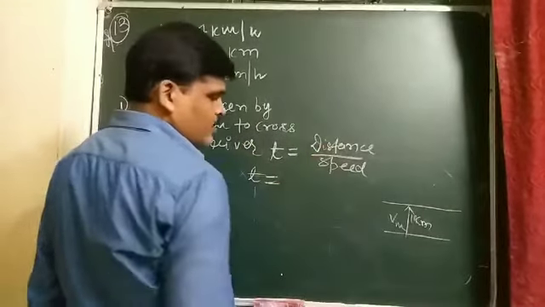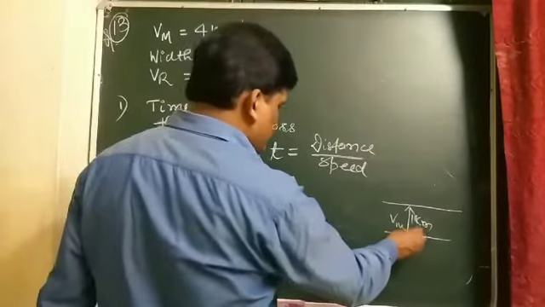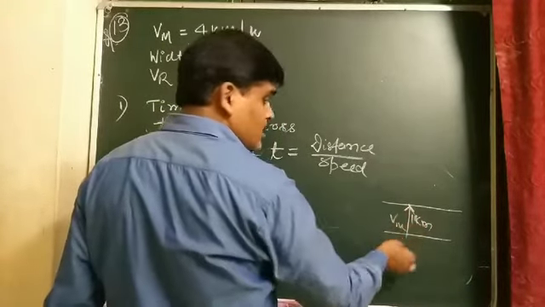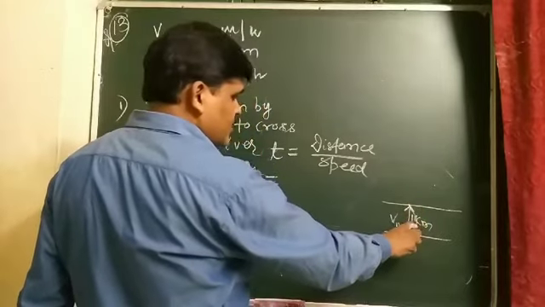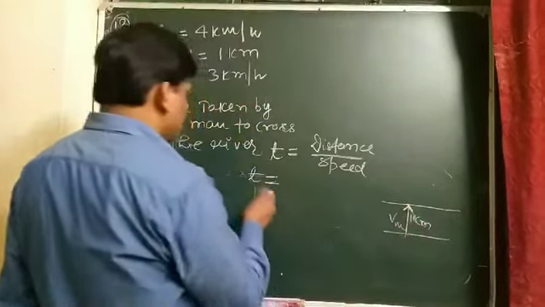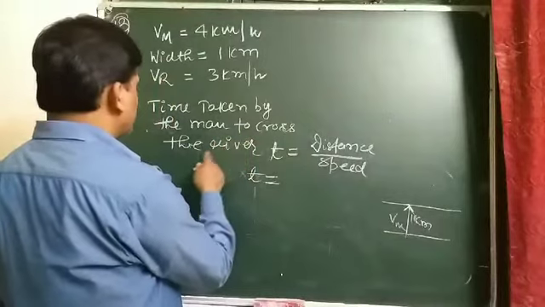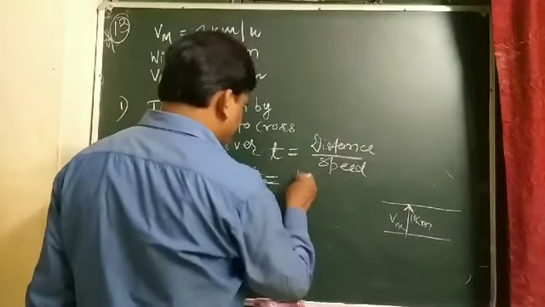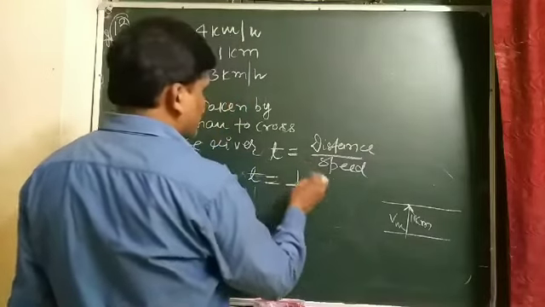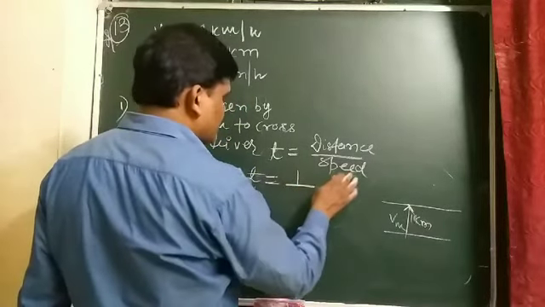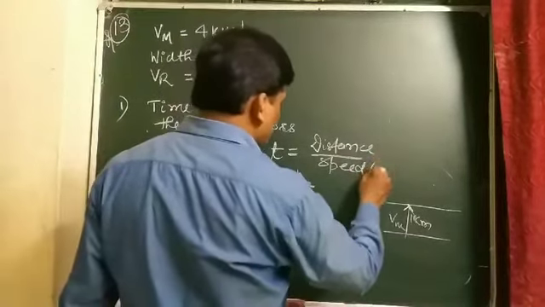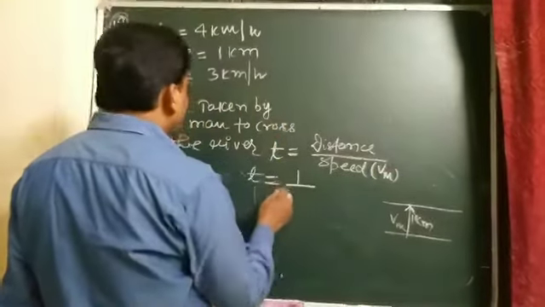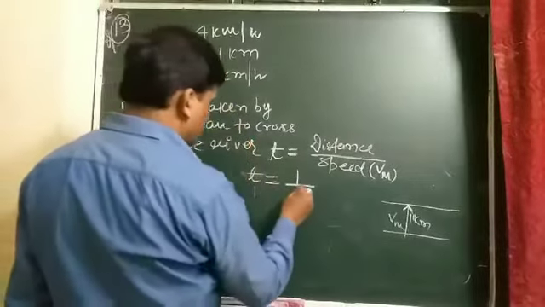So the man starts swimming normally to cross the 1 kilometer width of the river. So time taken by the man to cross the river: the distance is 1 kilometer, and the speed is the velocity of the man, which is given as 4.